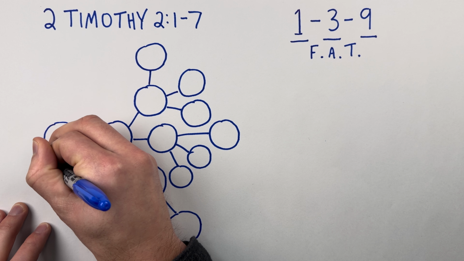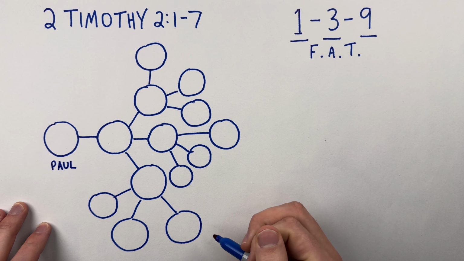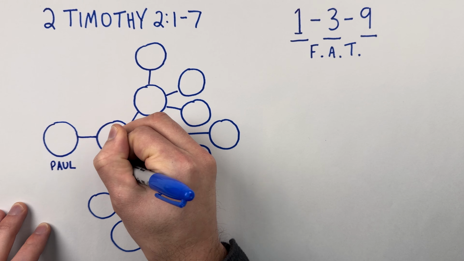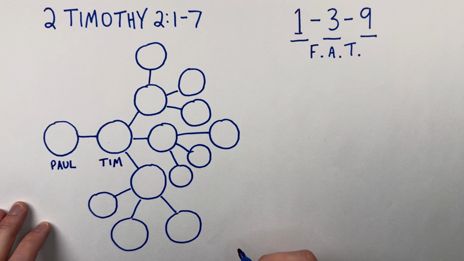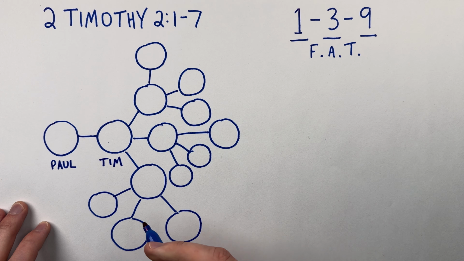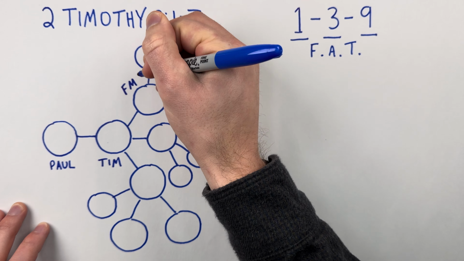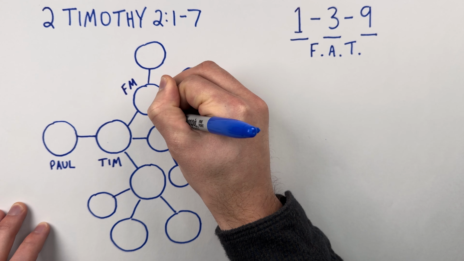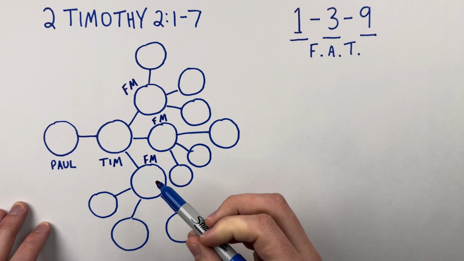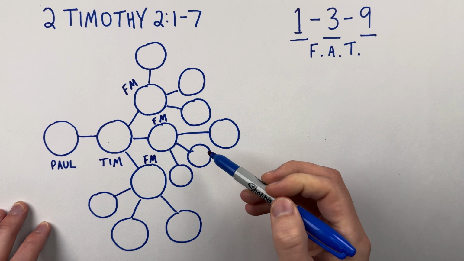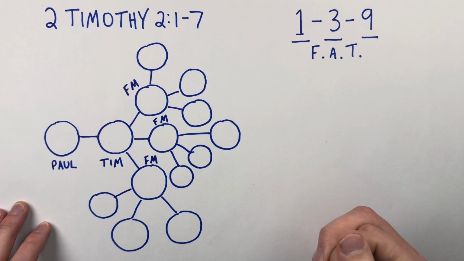would be Paul, he says to Timothy, right here, all right, Tim, what you've heard from me in the presence of many witnesses, entrust to faithful men, who will be able to teach others also. So these would be others.